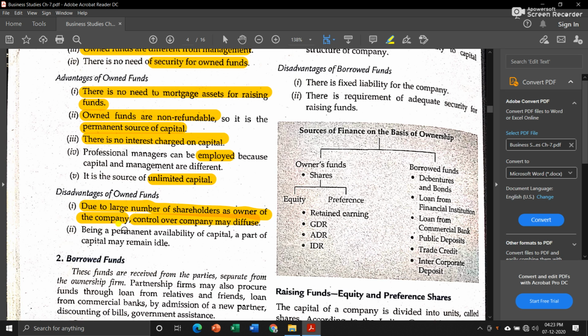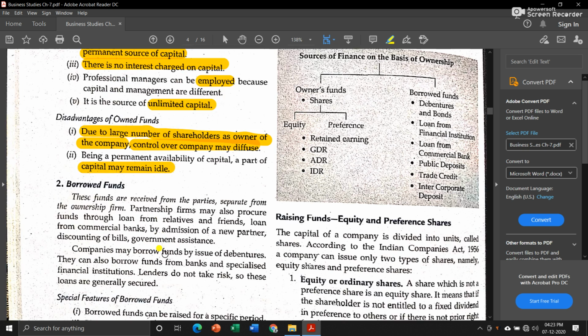The next is that, owing to the permanent availability of capital, a part of the capital may remain idle. Since we know that owned funds are a permanent source of capital, we might keep a part of the capital idle. That means we may not use that part of the capital.